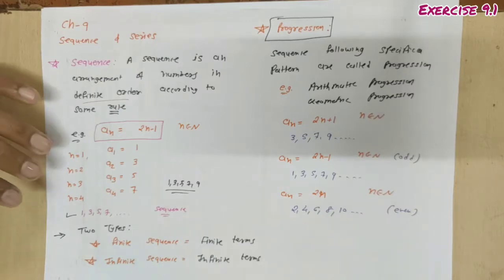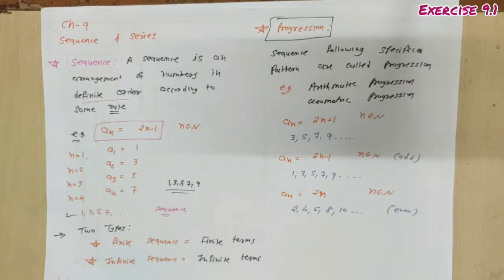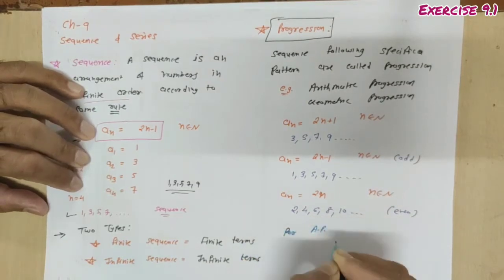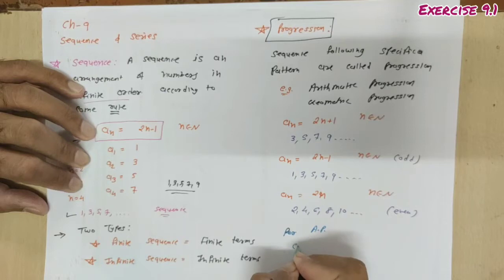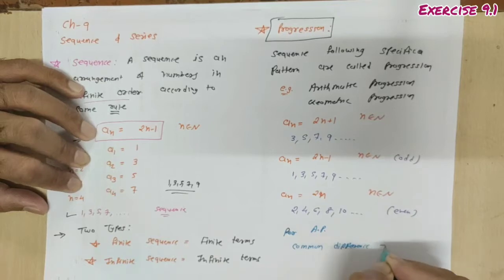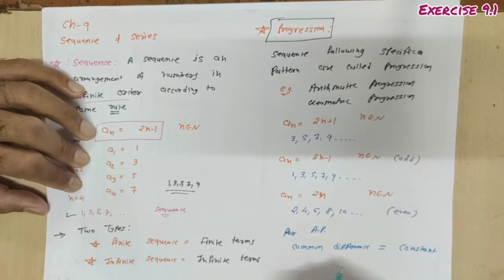Arithmetic progression के लिए definition क्या थी? For arithmetic progression, what you have defined? Common difference, है ना? Common difference of arithmetic progression is always constant. So what is the definition of common difference? It's the difference between two consecutive terms.